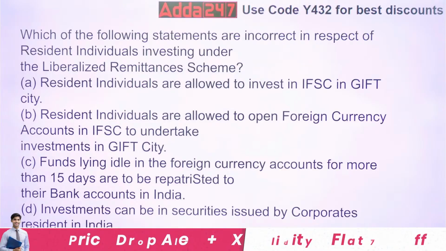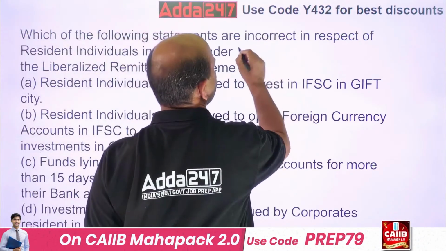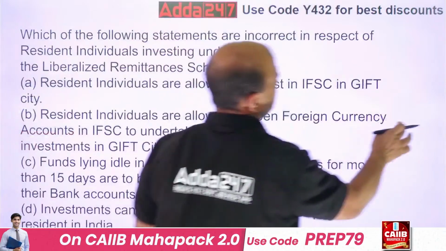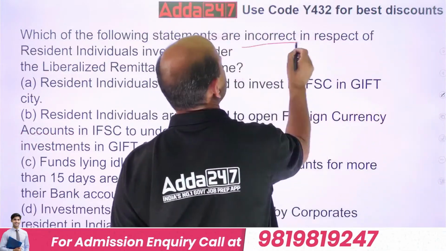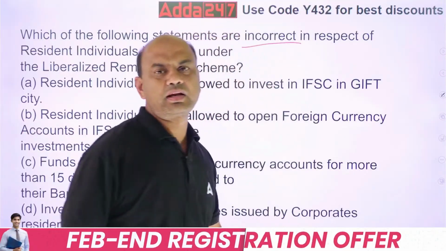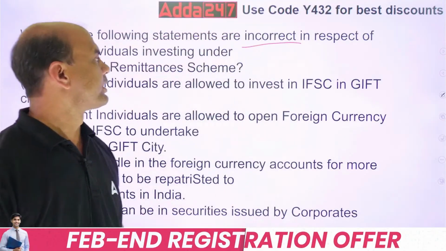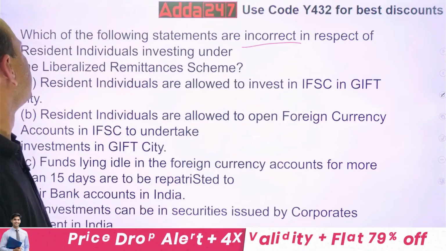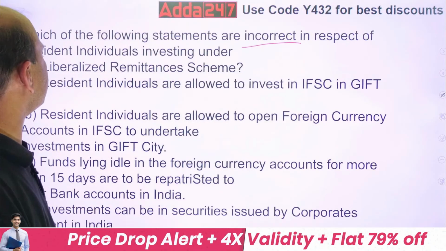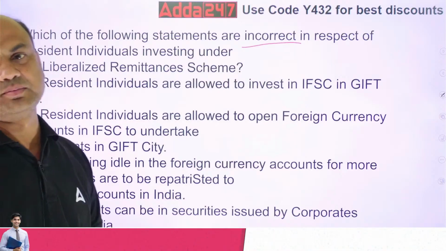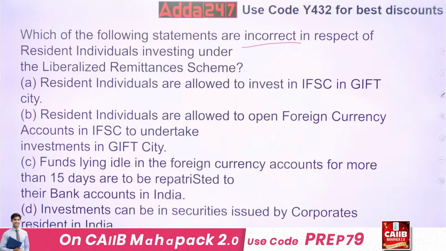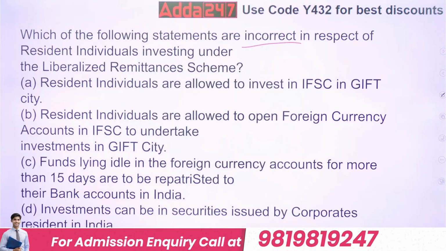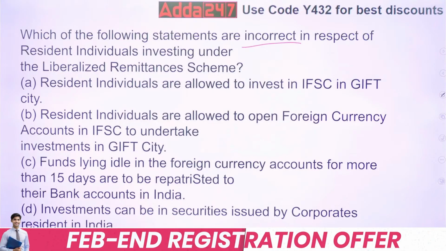You want the incorrect one. Resident individuals investing under LRS, Liberalised Remittance Scheme. So, what are the options? A. Resident individuals are allowed to invest in IFSC in GIFT City. Under LRS, are you allowed to invest in IFSC?